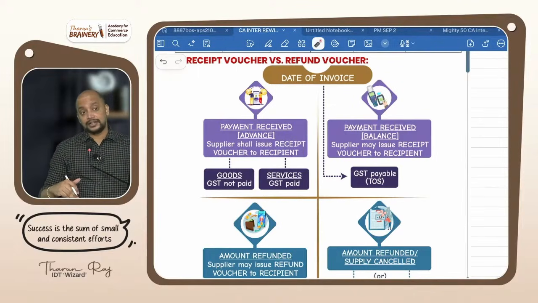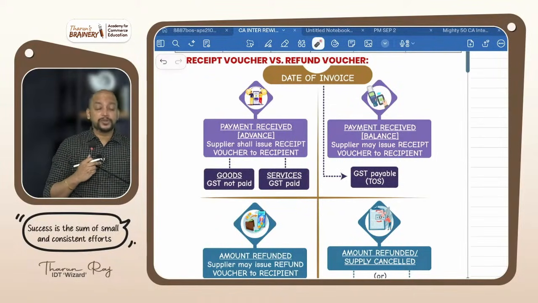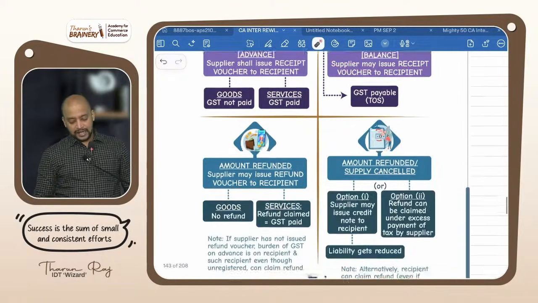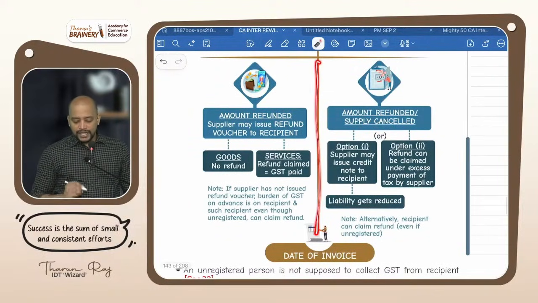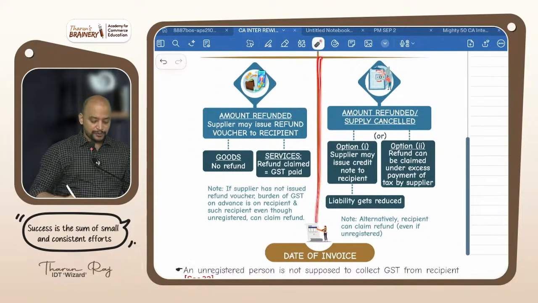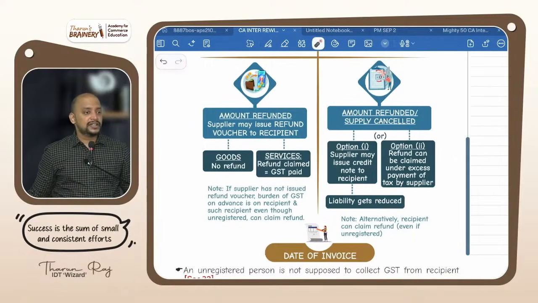And the invoice is prepared, so they will pay the liability as per invoice. Thereafter money is collected. Is a receipt voucher mandatory or optional? Optional. If you want to give a receipt voucher, you may give, otherwise not required. Got it? Now, before invoice, the amount is refunded, meaning the supply is cancelled before invoice. Shall the supplier issue a refund voucher or may issue? May issue a refund voucher. The supplier may issue a refund voucher to the recipient.